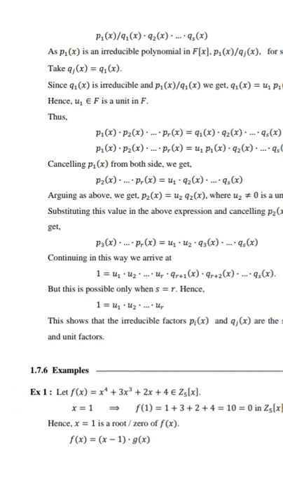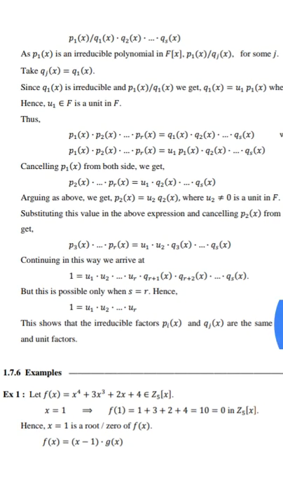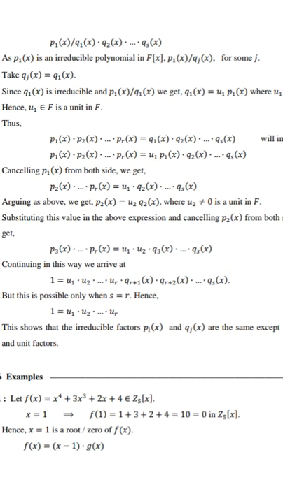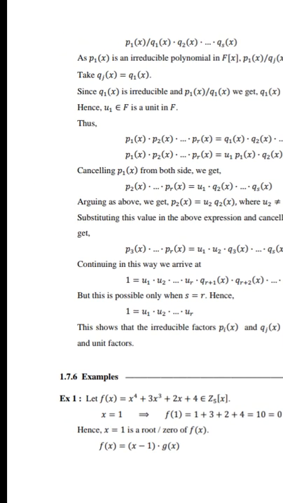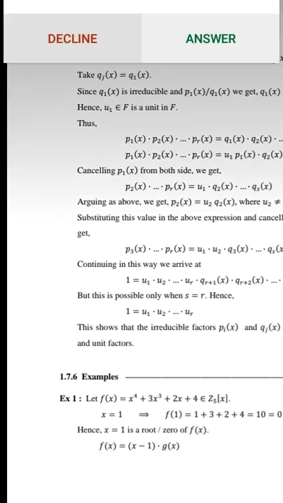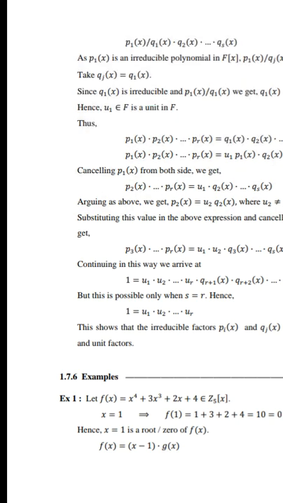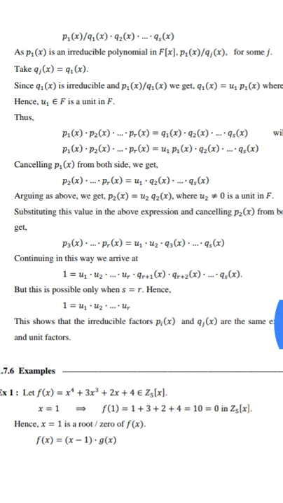Take qj(x) to be q1(x). Since q1(x) is irreducible and p1(x) divides q1(x), we get q1(x) = u1 p1(x), where u1 is not equal to 0, hence u1 belongs to F and is a unit in F. Thus p1(x) p2(x) ... pr(x) = u1 p1(x) q2(x) ... qs(x). Cancelling p1(x) from both sides, we get p2(x) ... pr(x) = u1 q2(x) ... qs(x).